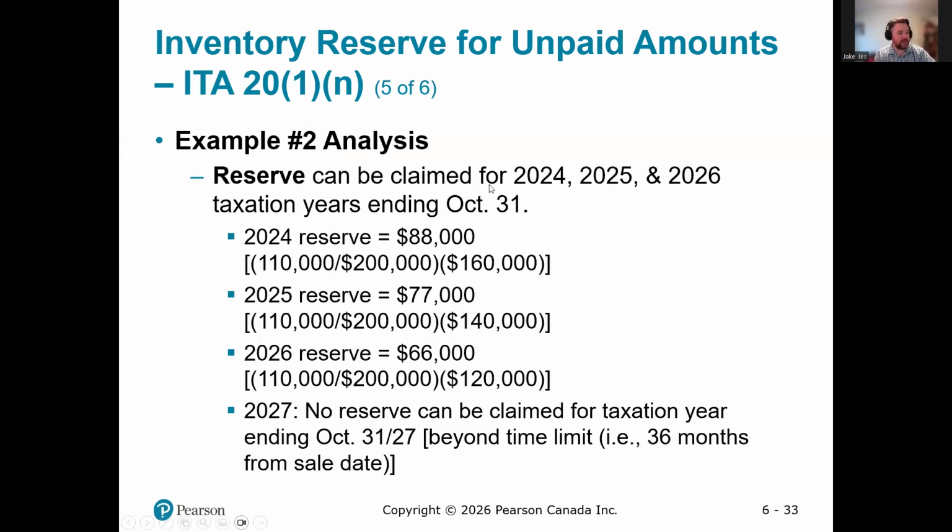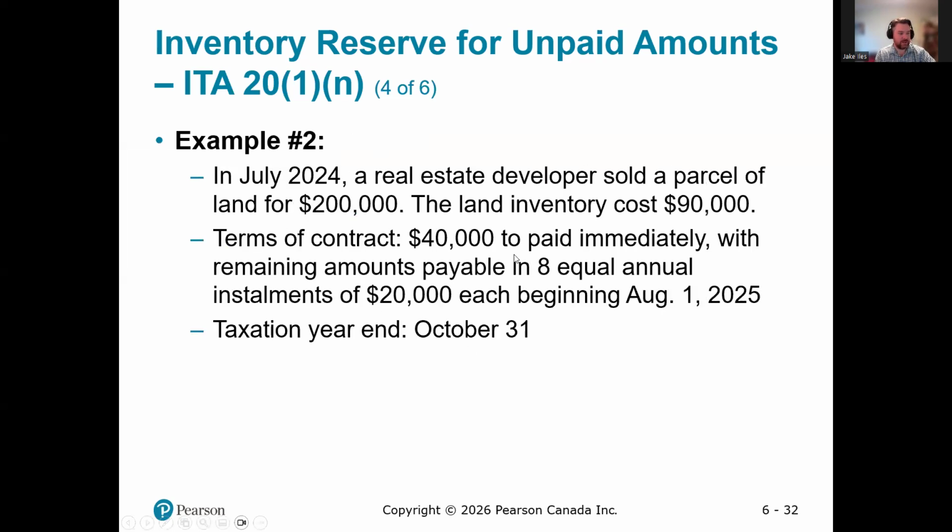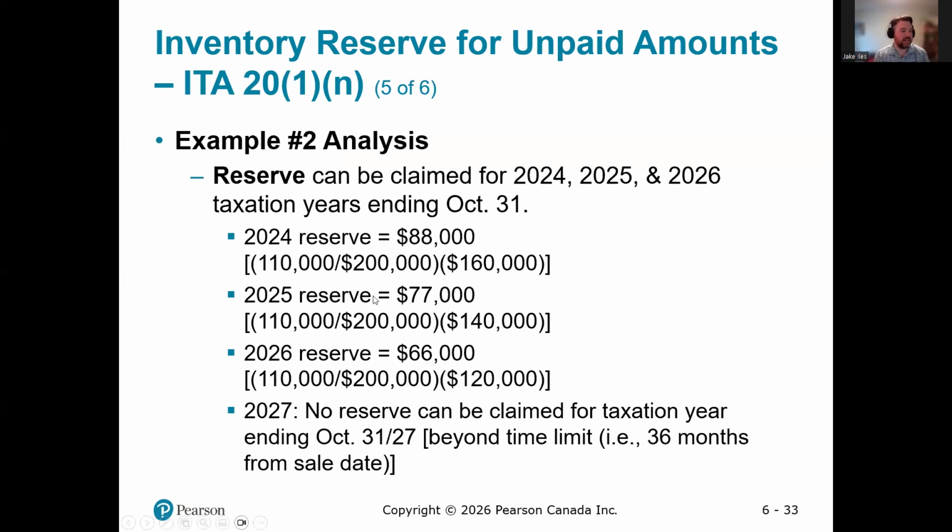So the reserve can be claimed for 2024, 25, and 26. We have our initial reserve being that $88,000. That's the profit portion of the uncollected amount. The next year, when we get our next payment of $20,000, now our collected amount is we've received another 20,000, so now it's 140,000 still to be collected.